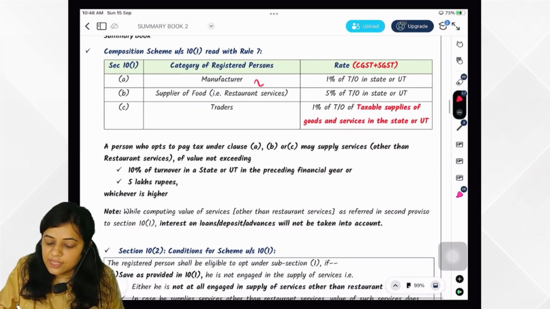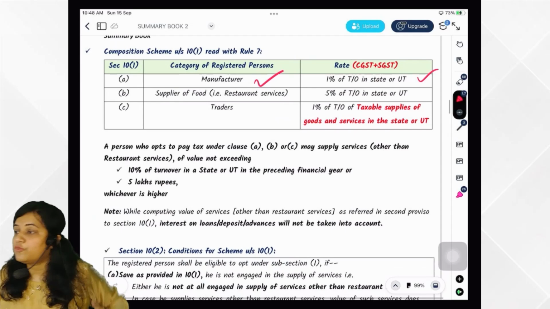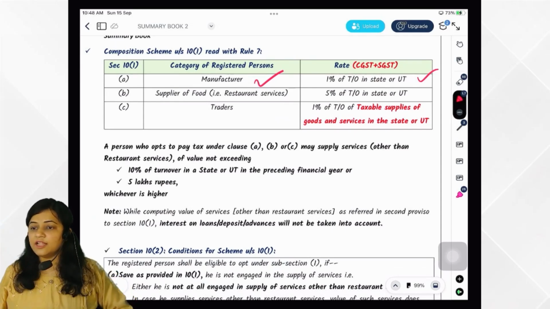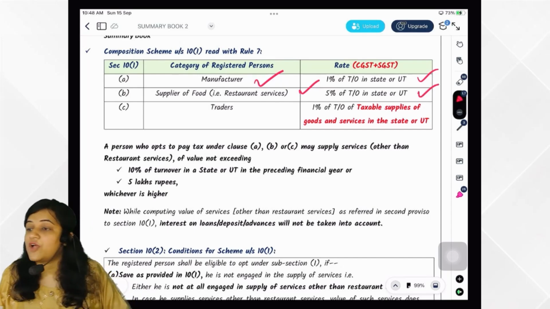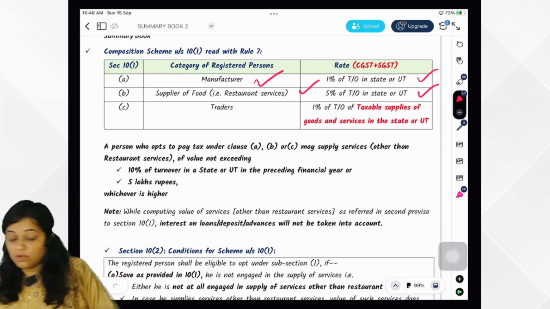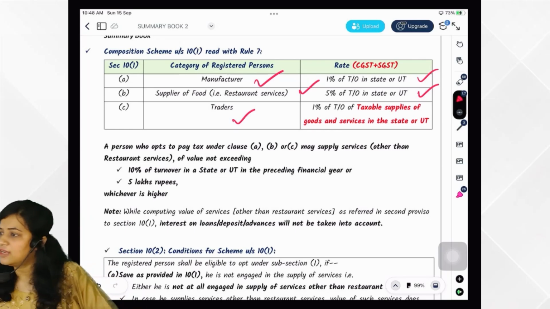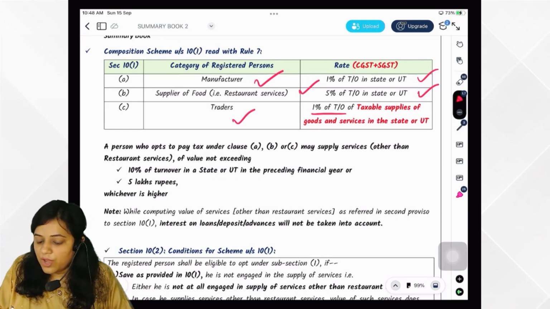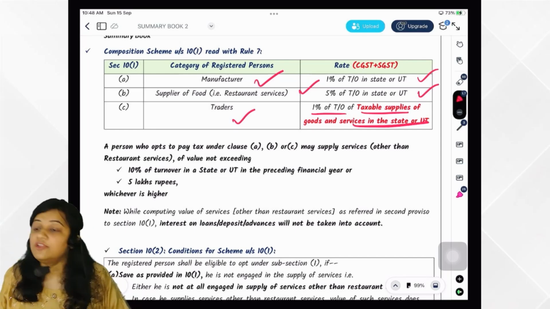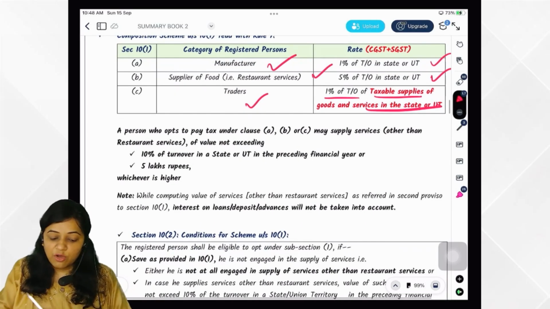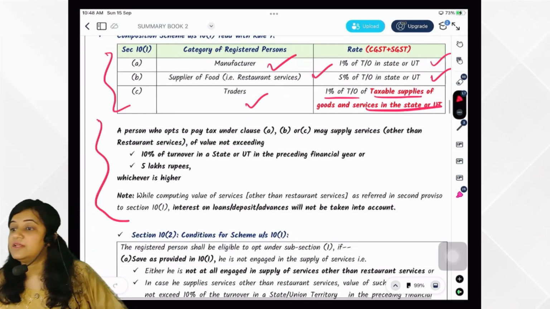What is the rate? In case of manufacturer, the total rate is 1% of turnover in the state or union territory, that is 0.5 CGST, 0.5 SGST. In case of supplier of food, the rate is 5% of turnover in the state or union territory, and in case of traders, that is any other supplier, they have written 1% of turnover of taxable supply of goods or service in the state or union territory.